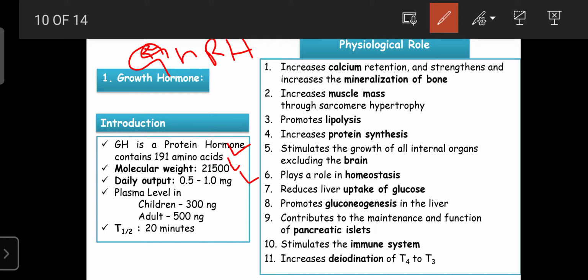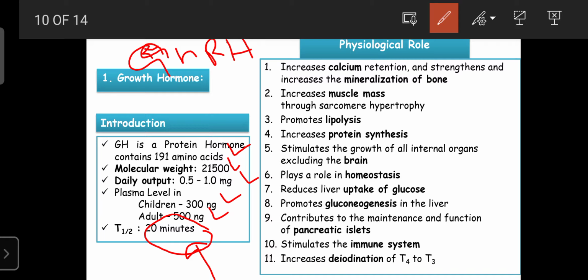Regarding the plasma level, children have 300 nanograms and adults have 500 nanograms per 100 ml of blood. Regarding the biological half-life, within 20 minutes half of the released growth hormone is metabolized or removed from the circulation, because its half-life is only 20 minutes.